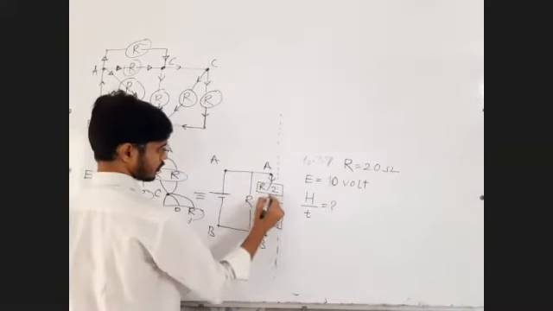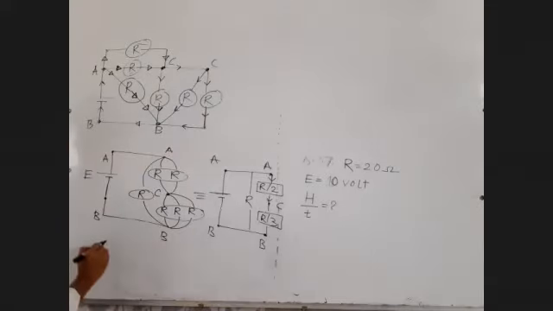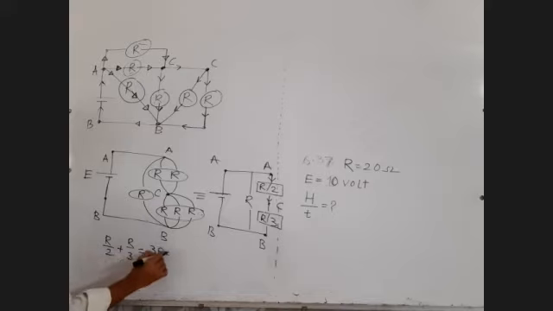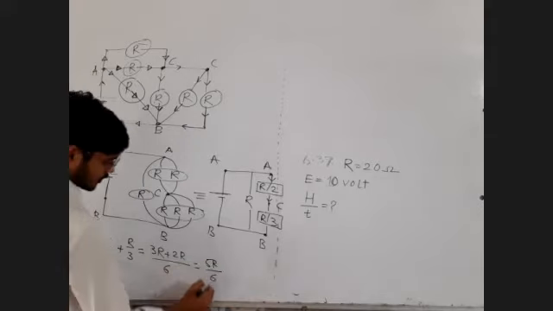Same current is flowing through these two resistances, R by 2 plus R by 3. What will that be? That will be equal to 3R plus 2R upon 6, which gives 5R upon 6.